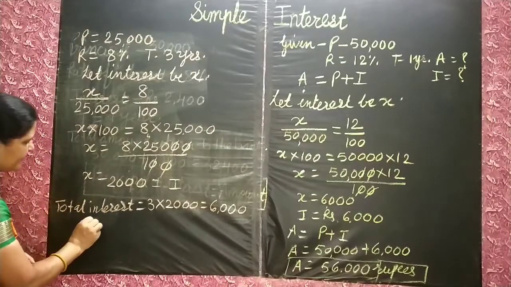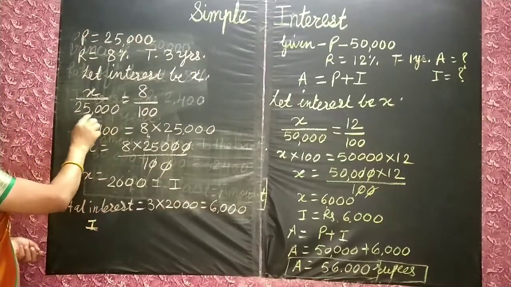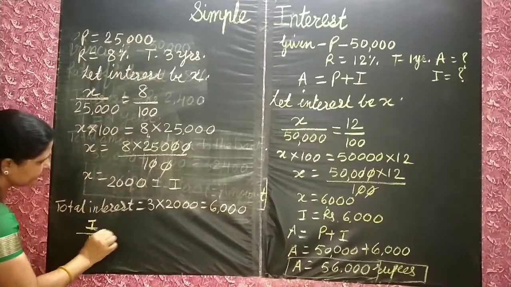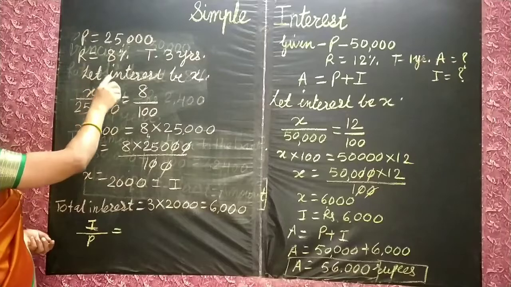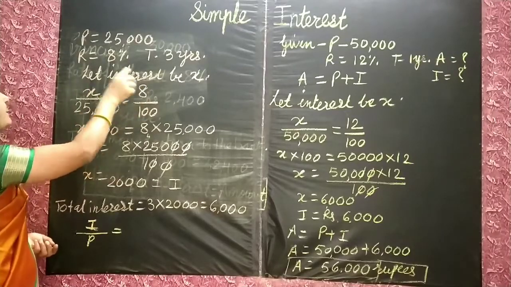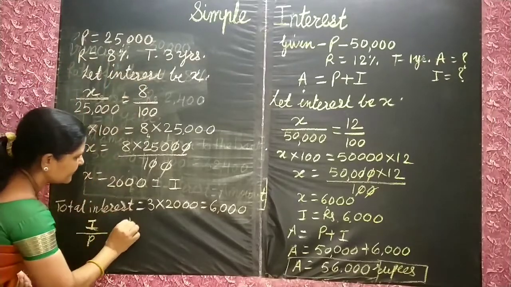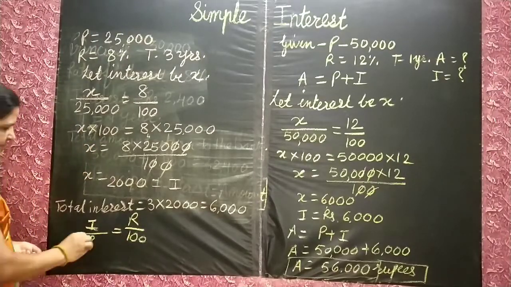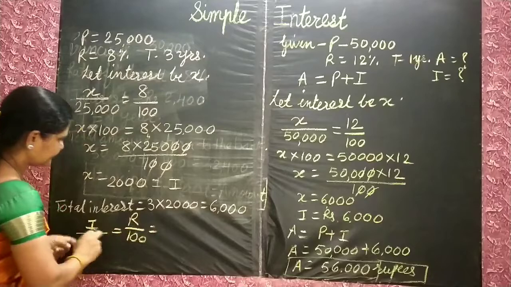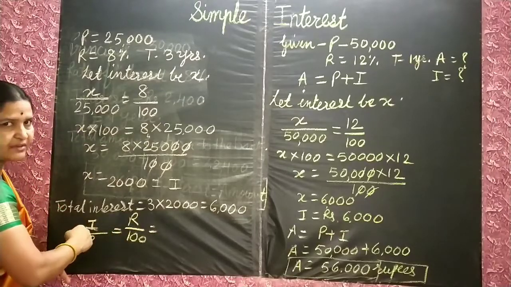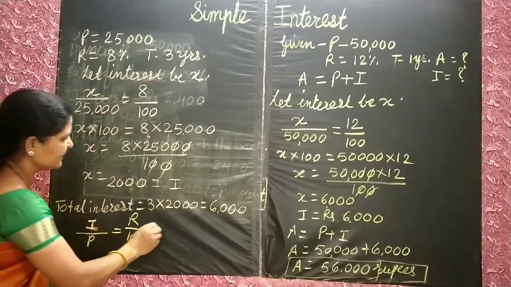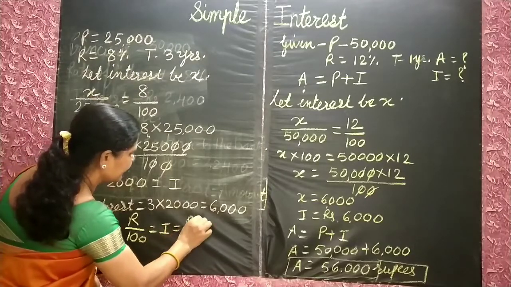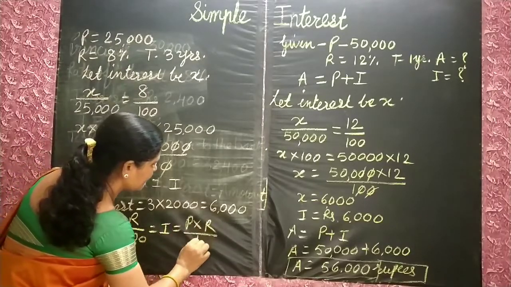This 25,000 is the principal, means P, and 8 is the rate of interest, means R, upon 100. So do the cross multiplication. If we do the cross multiplication, then I is equal to P multiplied by R upon 100.